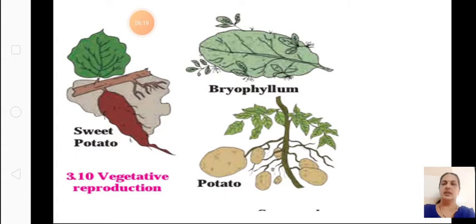This is the vegetative propagation. You can see the bryophyllum on the nodes. In the leaves you can see how in the leaf margin small leaflets are coming. Even in the potatoes you can see how their roots form. You can see this is vegetative propagation.